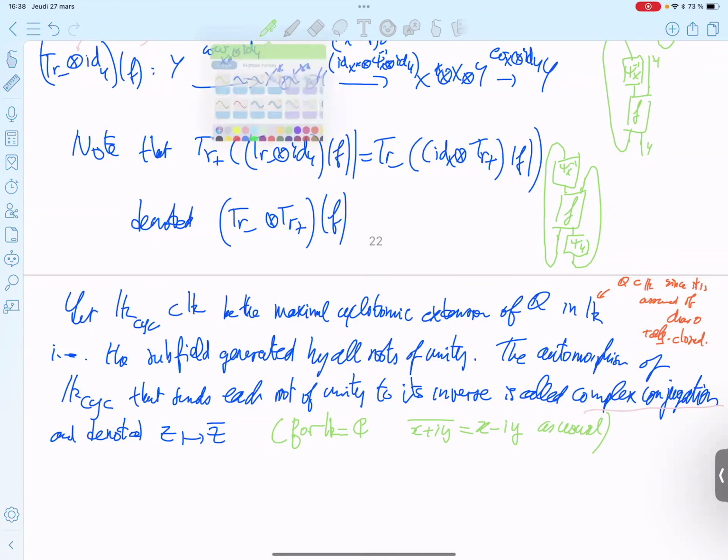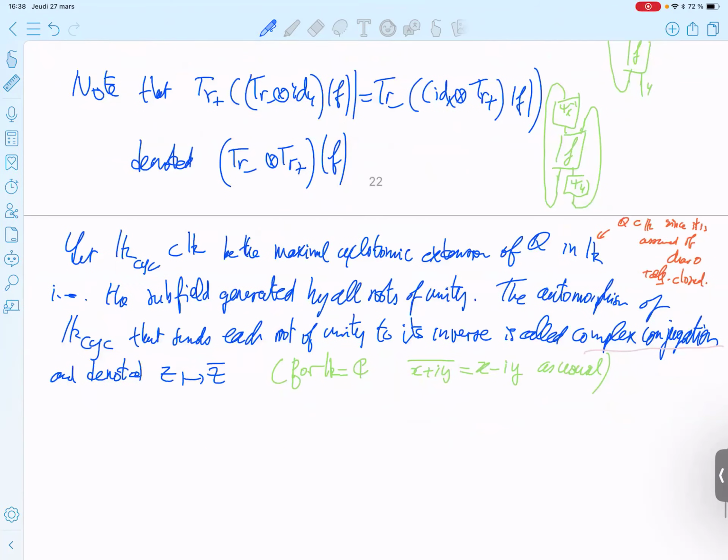So now we're interested in the real cyclotomic numbers. So define K plus to be the numbers here which are invariant by complex conjugation.